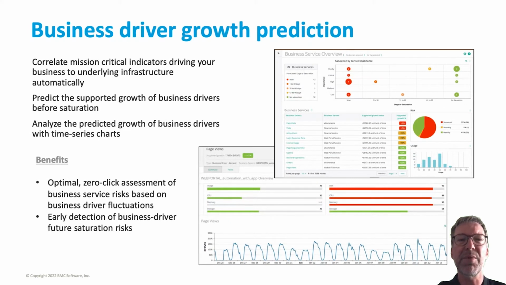In the Service and Operations Prediction team, we'll be releasing the ability to see predictions of business drivers supporting growth. You can see our new Business Service Overview page in which you can view the growth potential of all the business drivers. By doing this and making this information available, we answer the question like how much growth in terms of mission critical indicators driving your business can the current infrastructure support.